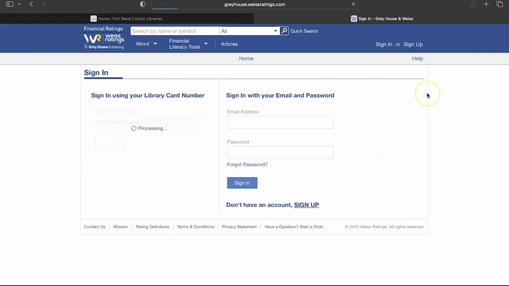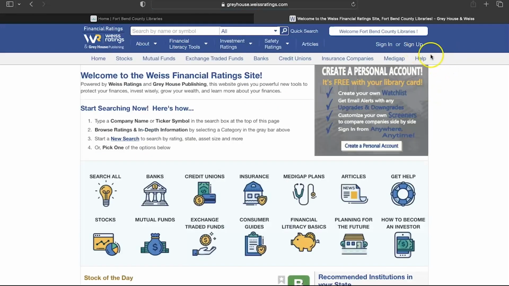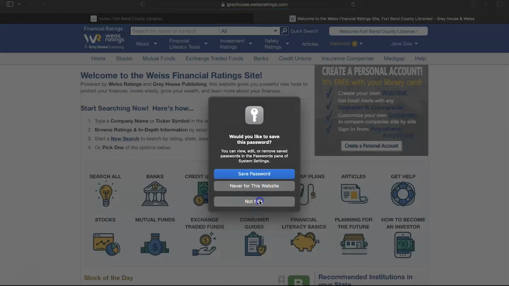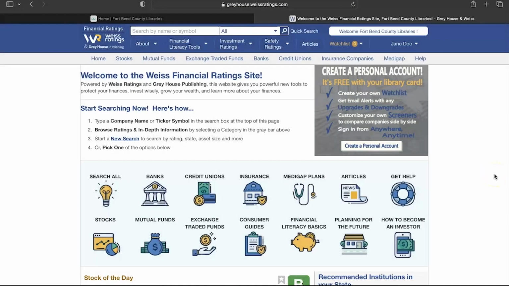If it is your first time, start by creating an account so you can save information across multiple sessions. Click on Sign Up at the top right, and then fill in the requested information. Once entered, click on Sign Up. This will be the information you'll use to sign in going forward if you want to access your previously saved information, such as any stocks on your watch list.